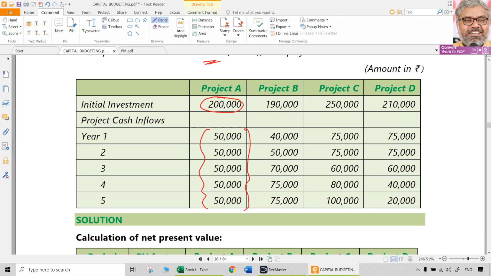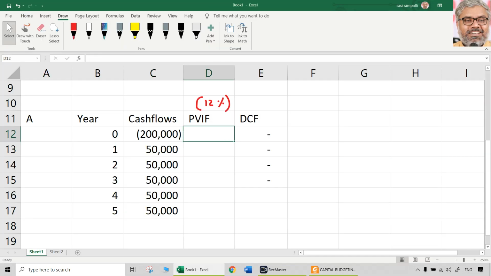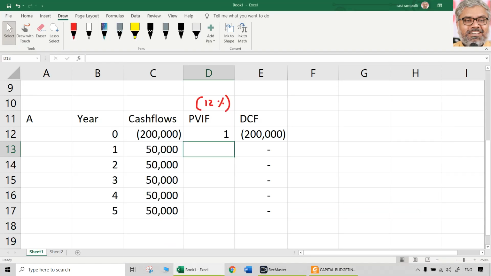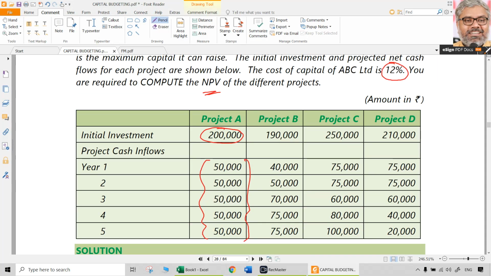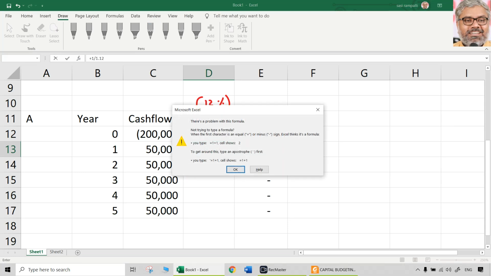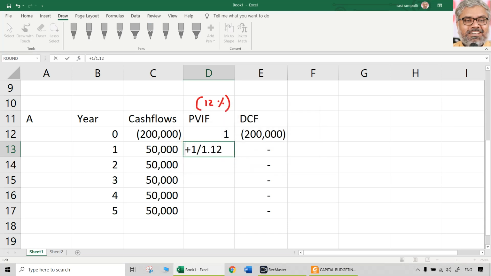cash inflows each year. Now, we need PVIF. Of course, for year 0, it will be 1 only always. We need PVIF for the other years. How can it be done? 1 divided by 1 plus r to the power of n. So on calculators, you do like this. 1 divided by 1.12 because rate here is 12%. 1 plus 0.12, 12% is 0.12, that is 1.12. So 1 divided by 1.12, whatever that amount is, that is the PVIF for the first year at the rate of 12%.